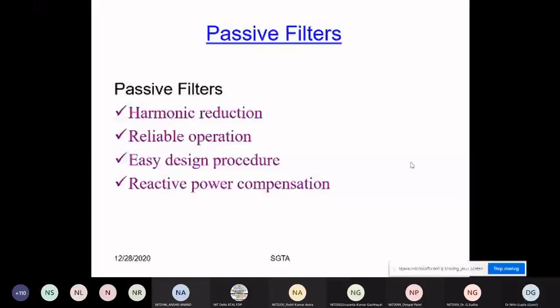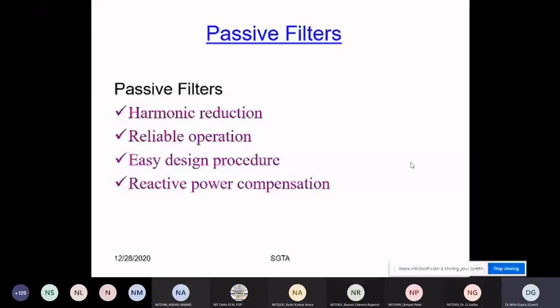In the passive filter, the advantages are harmonic reduction, reliable operation, easy design procedure, and reactive power compensation. These are some basic advantages of passive compensation. Easy design procedure is one of the main advantages. But because the passive compensation approach is a fixed approach, if I want to eliminate the fifth harmonic, then I have to design either a single tuned, double tuned, or multiple tuned filter.